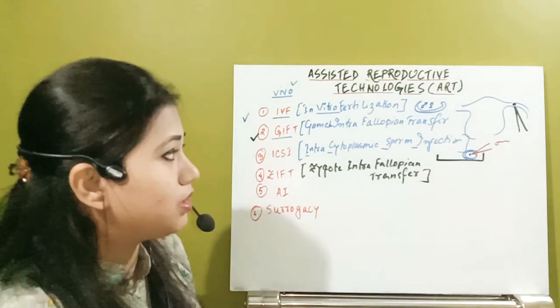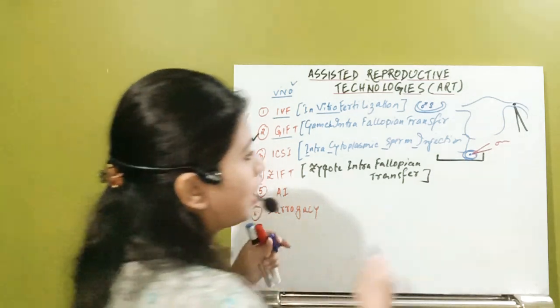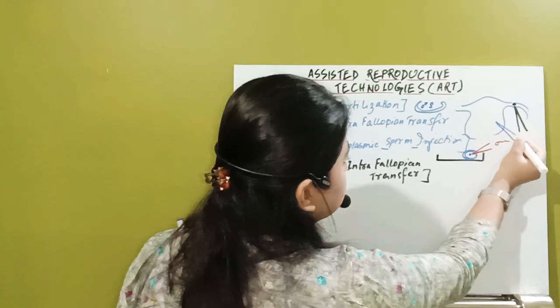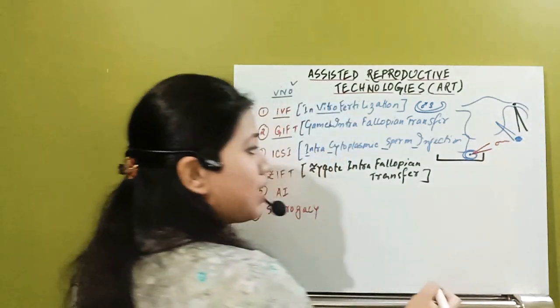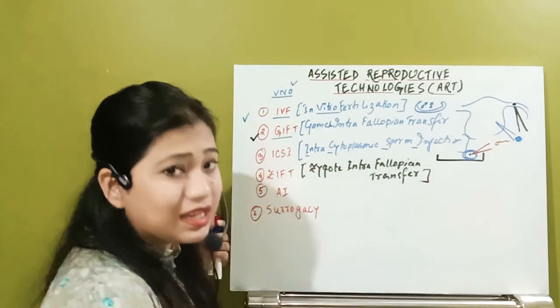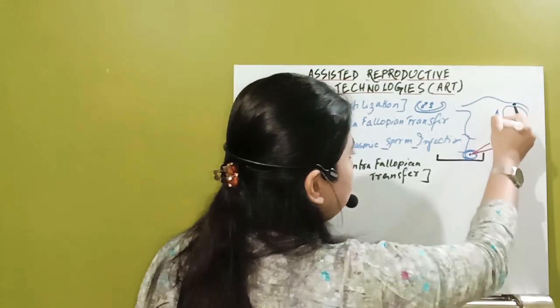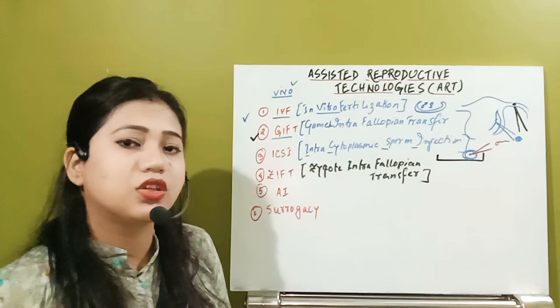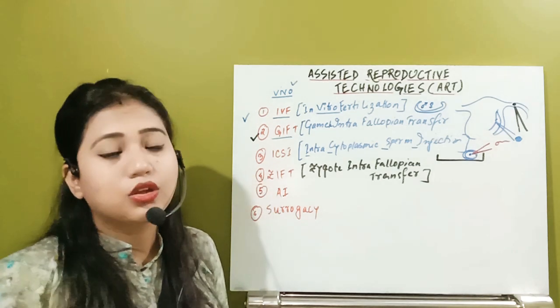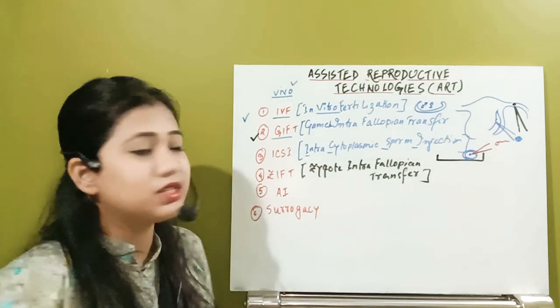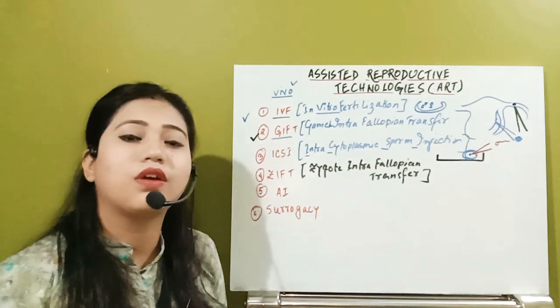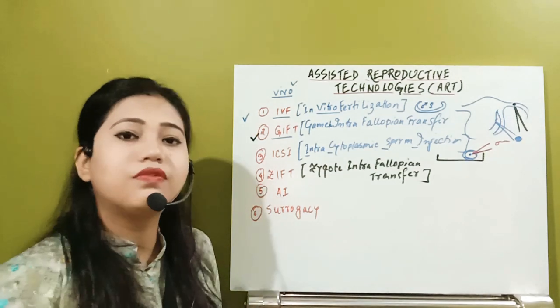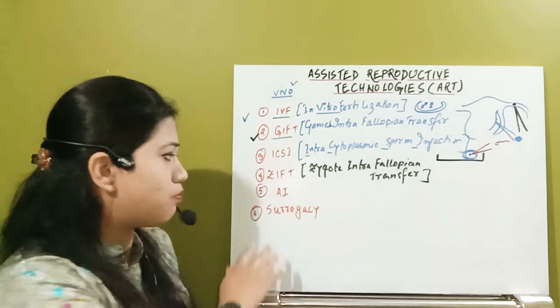That means, with the help of another injection, the blastomeres, the cluster of cells up to the 8 cell stage, will be directly implanted here in the uterine region. Obviously, in that condition they also have to undergo some hormonal treatment. Whatever hormones are required for the process of implantation will be given, just as prior to ZIFT.